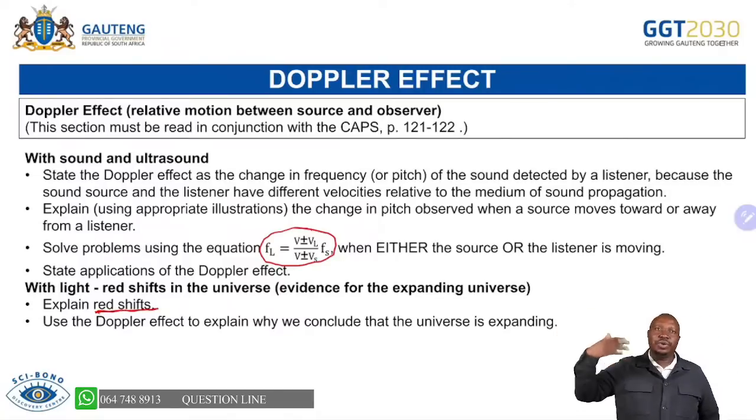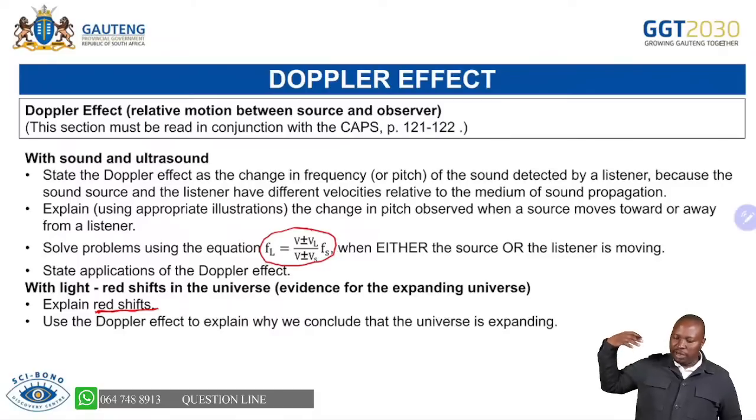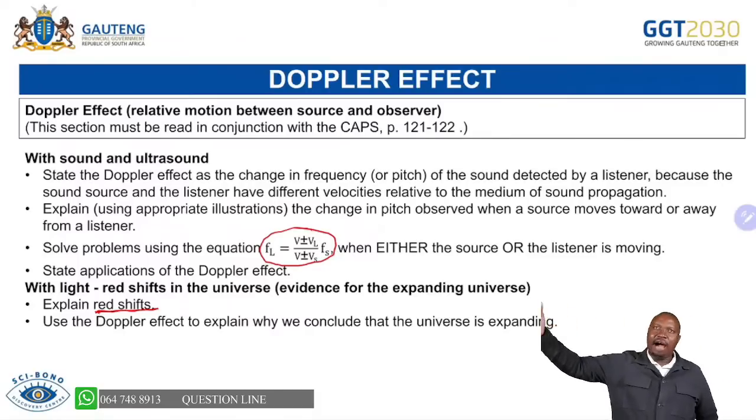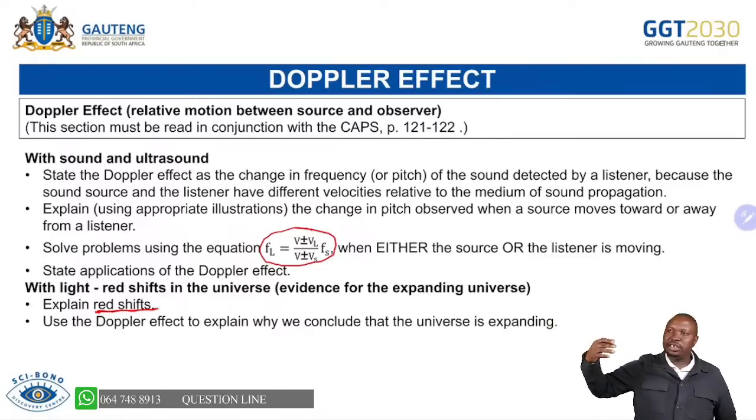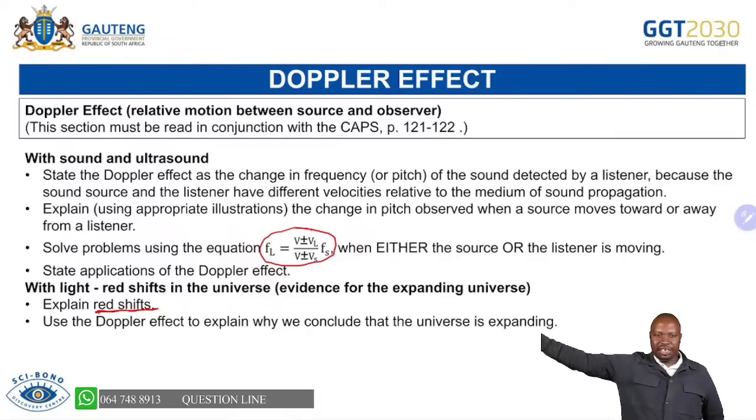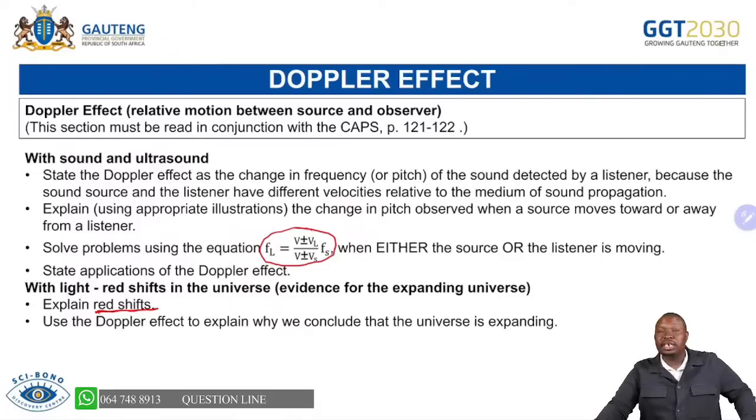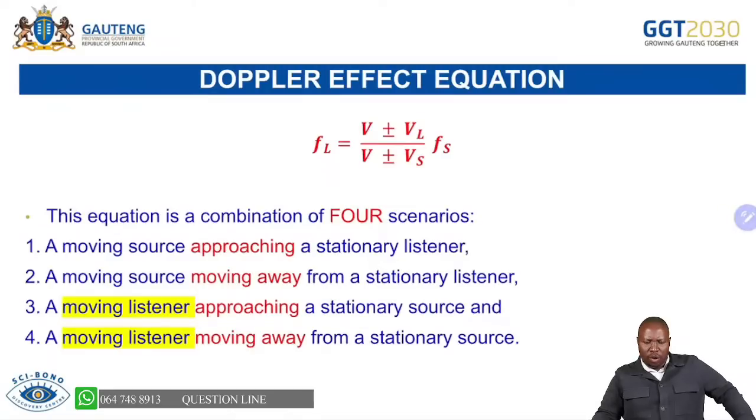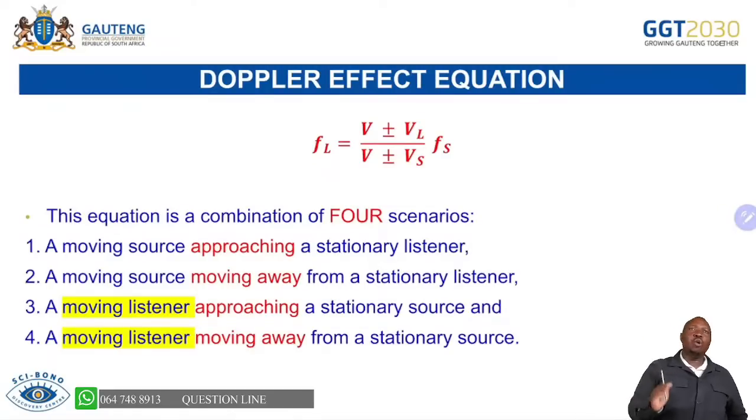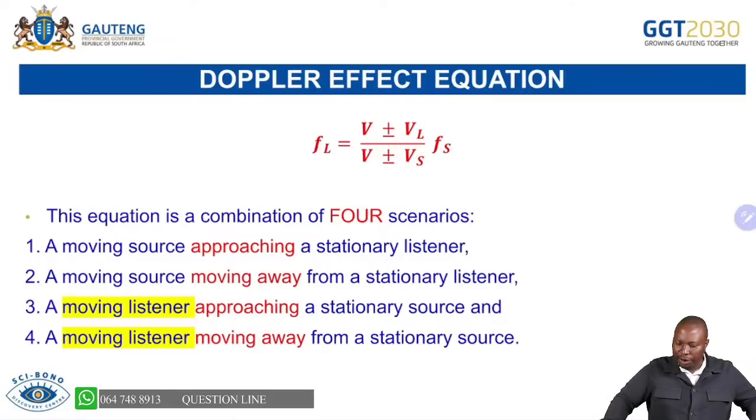Remember, redshift is when we increase the wavelength. Hence, we say the universe is expanding, because when the stars are moving away from the Earth, you can see that we are increasing wavelength. When we increase the wavelength, we're talking about redshift, and we only do redshift. We don't do blue shift in grade 12. For the Doppler effect equation, copy it as it appears in the data sheet, and you get your 1 mark for copying correctly, provided you substitute into that formula. This equation is a combination of 4 scenarios.